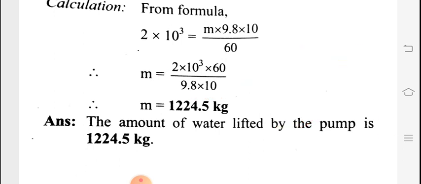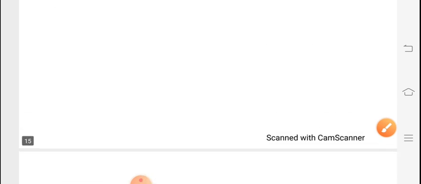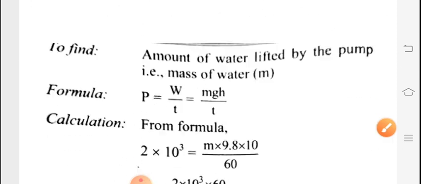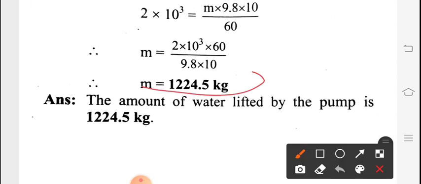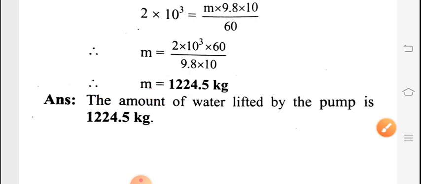If you divide this, then you will get the value 1224.5. And obviously this is mass, so its unit is kilogram. Why are we not taking gram over here? Because we have taken all the units in the SI system. You can observe here these units are in the SI system. That is why for this mass also the unit is kilogram, which comes in the SI system. So the answer is: the amount of water lifted by the pump is 1224.5 kilogram.